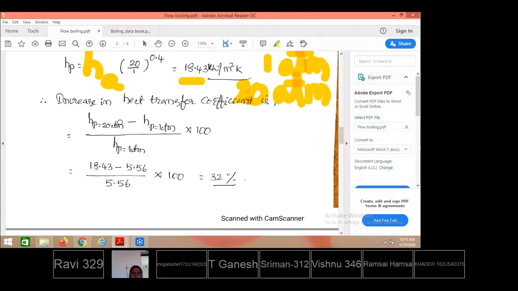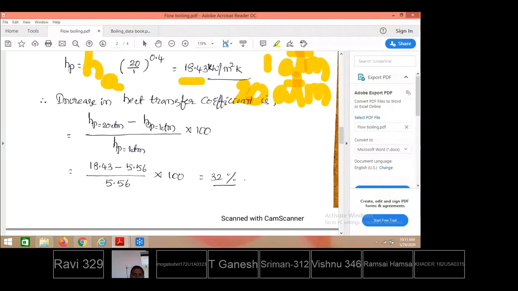That is heat transfer coefficient at 20 atmospheric pressure minus heat transfer coefficient at 1 atmospheric pressure, divided by heat transfer coefficient at 1 atmospheric pressure, into 100 percentage. We are converting and representing. 18.43 is the kilowatt per meter square Kelvin at 20 atmospheric pressure.